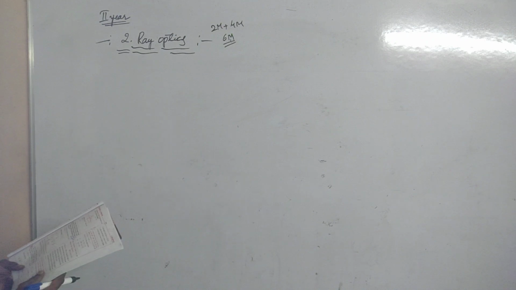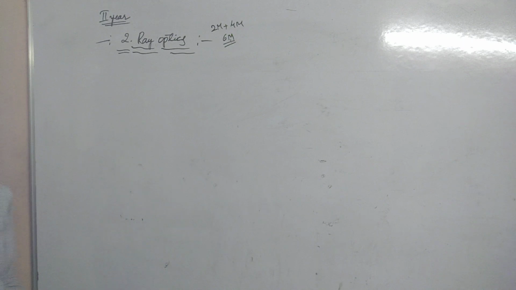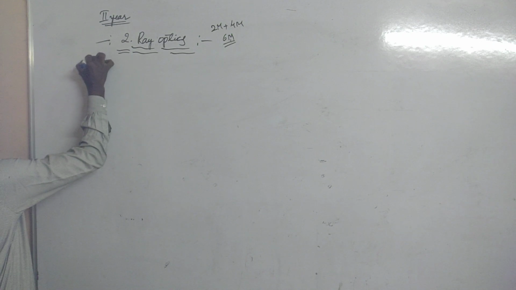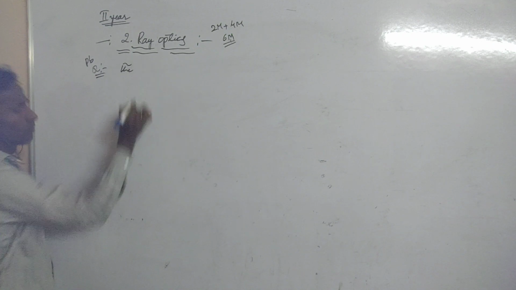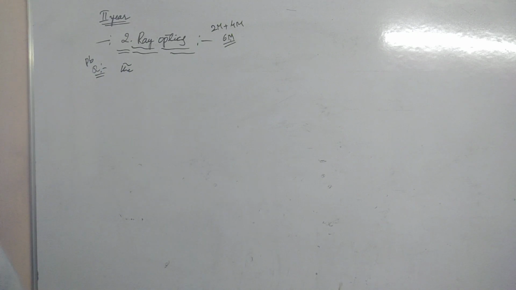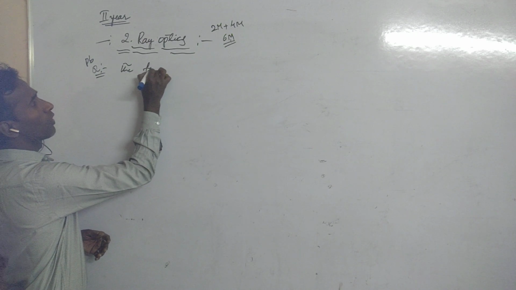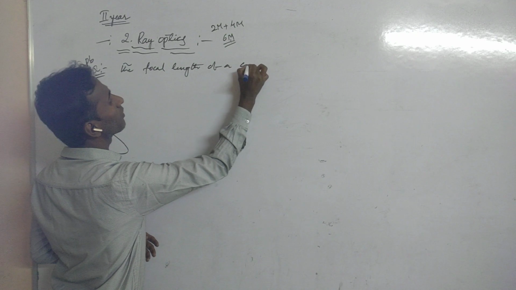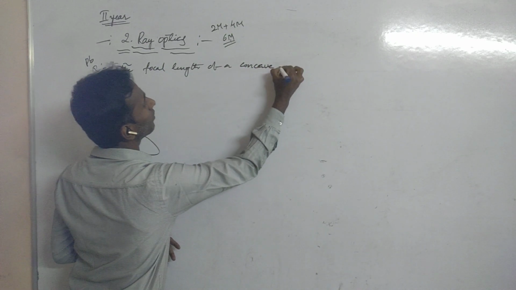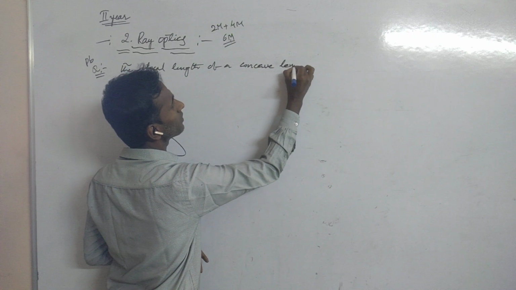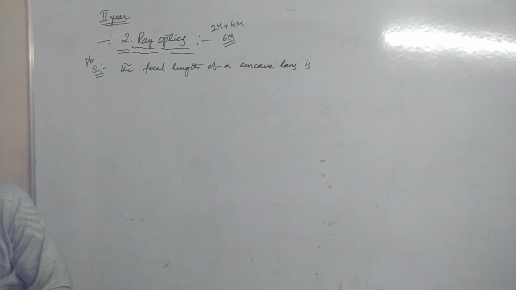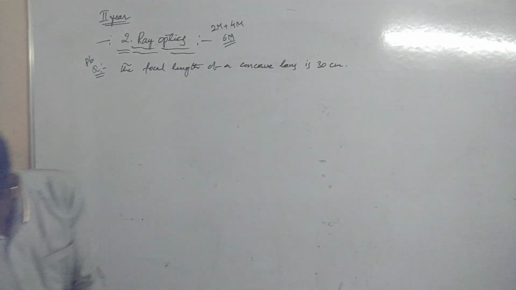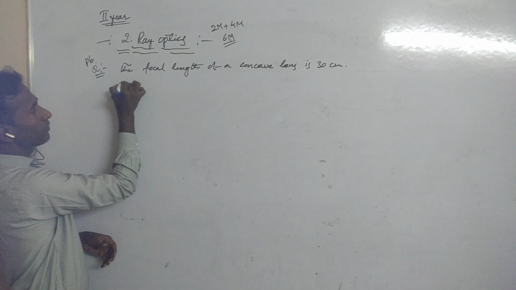See here guys, what is given in that question, sir? He is giving the focal length of a lens. This problem is also most important. The focal length of a concave lens is how much given? He has given 30 centimeters. And next, where should an object be placed